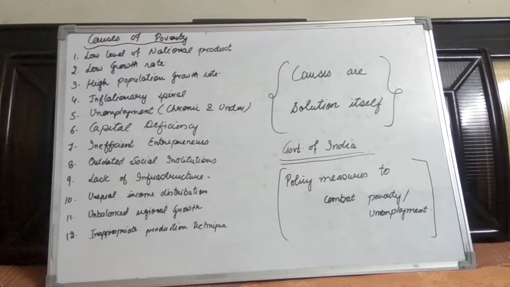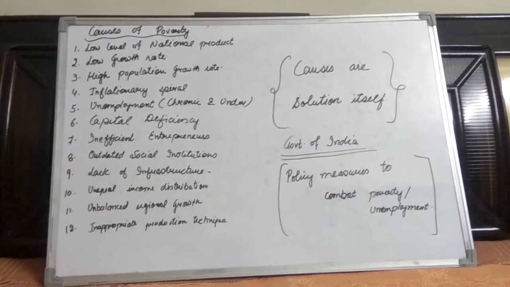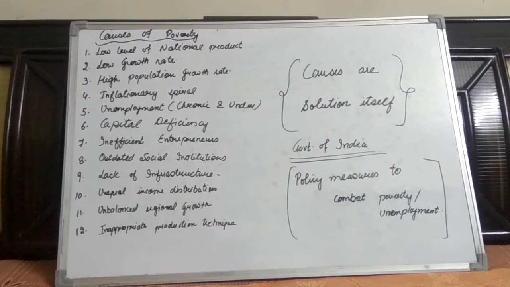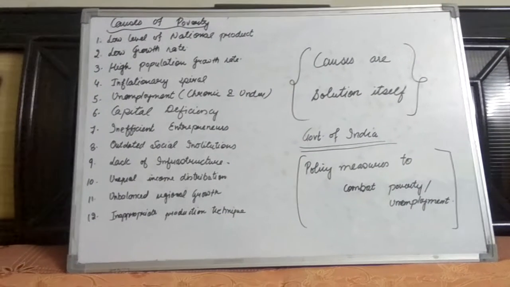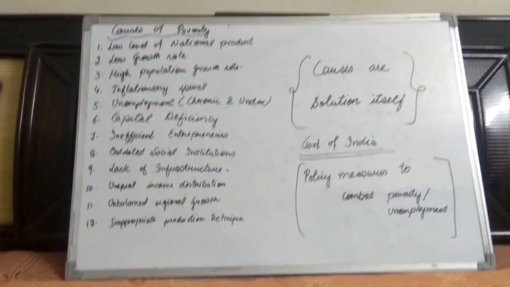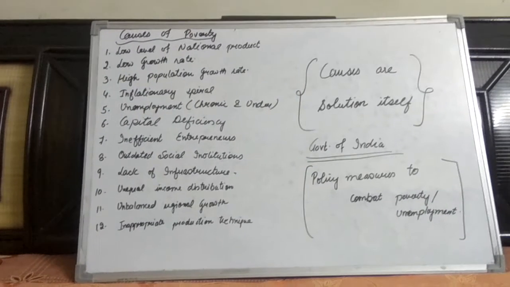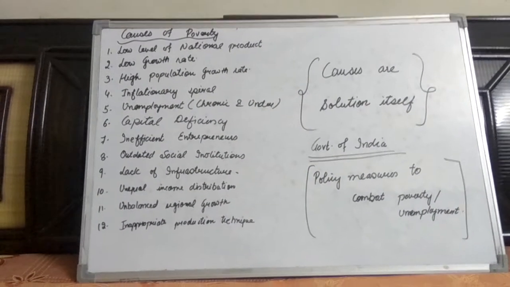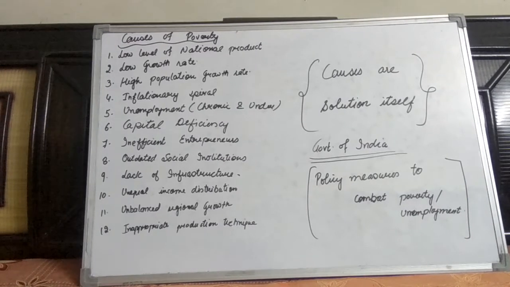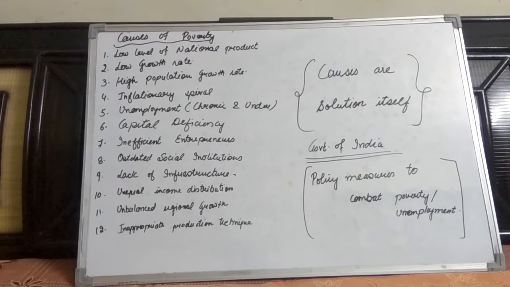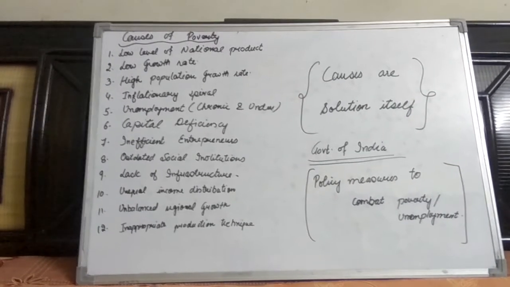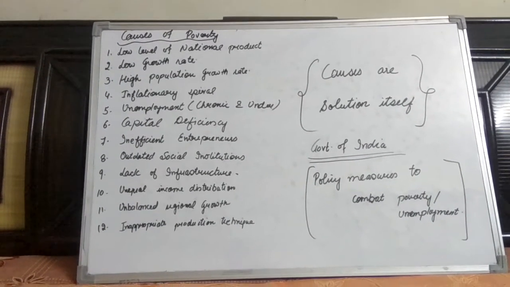For that, the government of India has adopted various policy measures to control poverty as well as unemployment, so that these parameters may be used positively, and the level of poverty may be reduced, and unemployment may be abolished. Because if unemployment is not there, poverty can never approach any area.